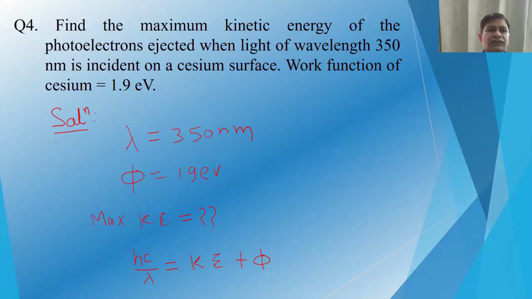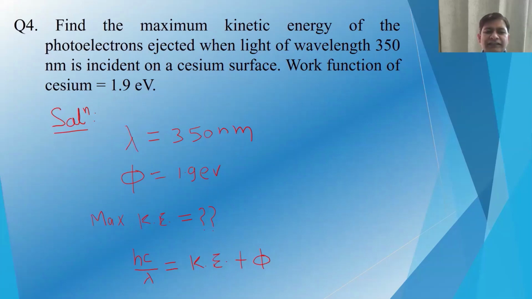Okay, so let's go to problem 4, which says: find the maximum kinetic energy of the photoelectrons ejected when light of wavelength 350 nanometer is incident on a cesium surface. The work function of cesium is 1.9 electron volt. So the wavelength shining on the surface is 350 nanometer, and the work function of that metal is 1.9 electron volt. We have to calculate the maximum kinetic energy.